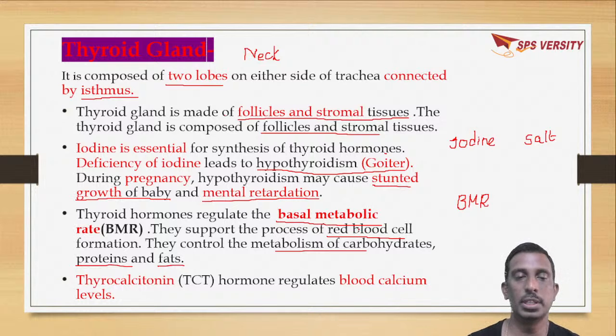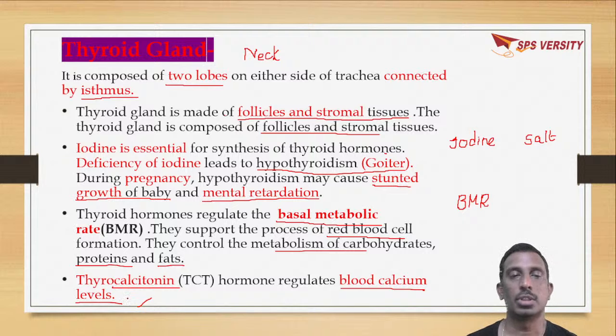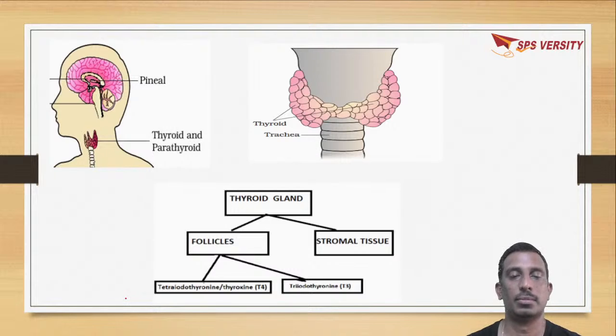So the hormone which is secreted by the thyroid, thyrocalcitonin, will regulate the blood calcium levels. Okay. So here, if you take this thyroid gland, it has two parts, that is follicles and stromal tissue.